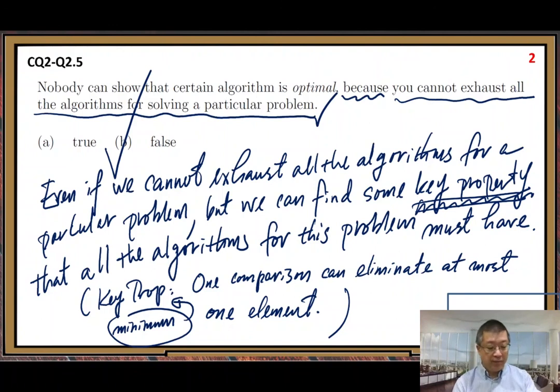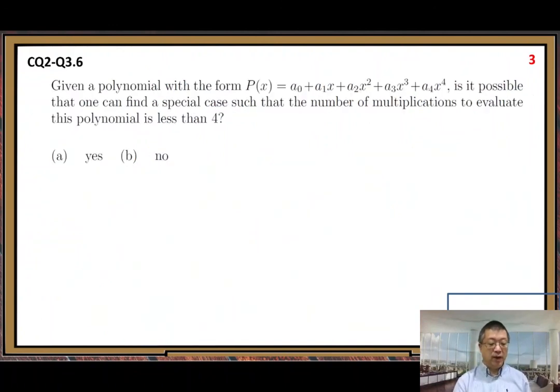The third example, this one. Given a polynomial with this form, degree equals 4. Is it possible that one can find a special case such that the number of multiplications to evaluate this polynomial is less than 4?